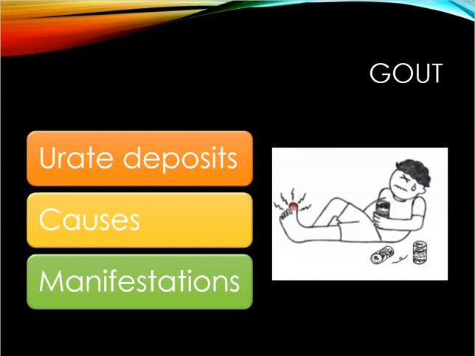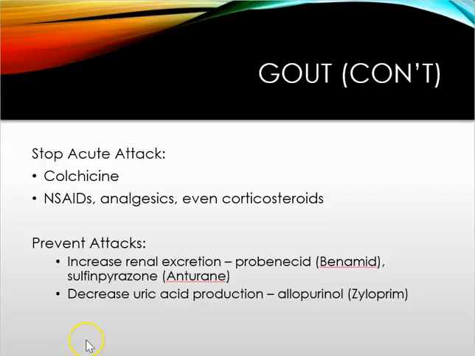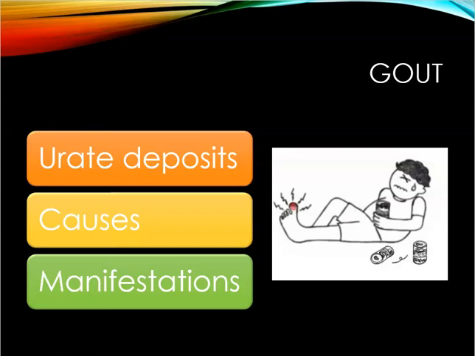Diagnostics for this are going to include an elevated uric acid level, WBC count of up to 20,000, elevated ESR, that's going to show inflammation, and you can do a 24-hour urine to determine uric acid production and excretion.